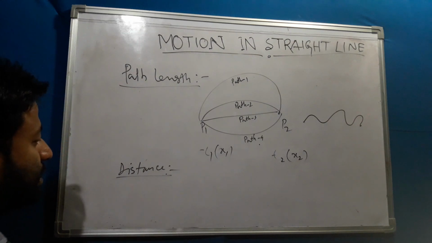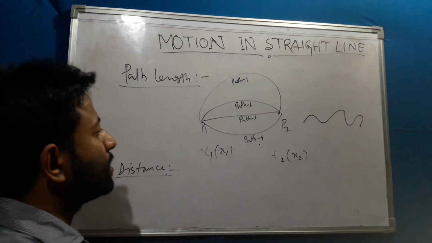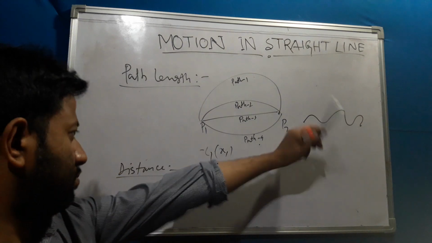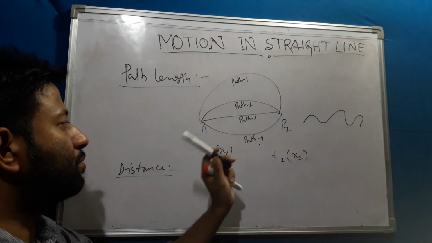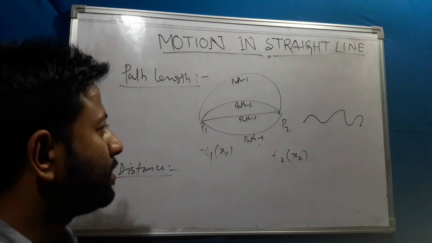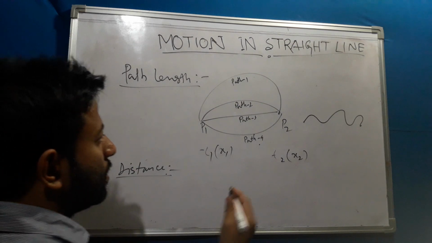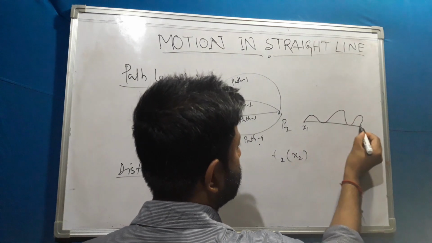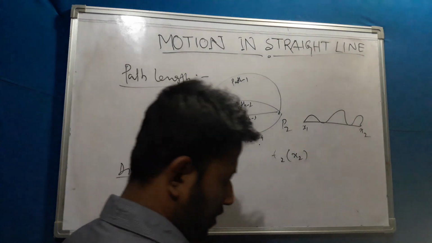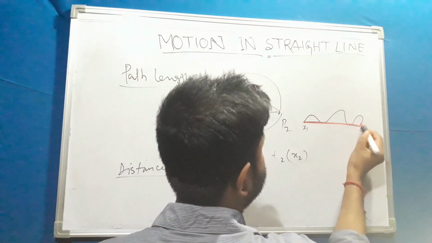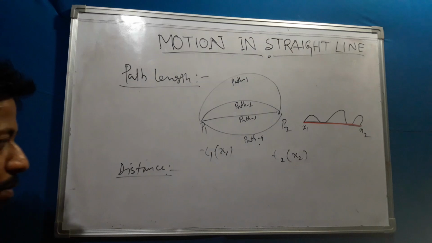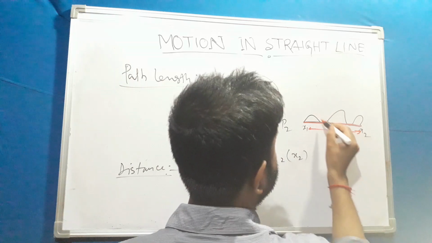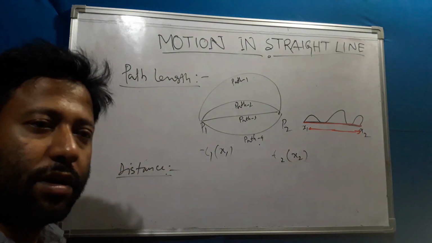So what is distance? Distance means whenever one object is changing its position with respect to time, then I am connecting its final position and initial position with a particular straight line, then this will be a distance. Suppose this object is moving, this is the initial position, this is the final position. So now whatever the distance, I will join this one, so I'm giving this one as a red mark. I'm joining this one, it's a straight line, then the distance from x1 to x2, this interval, this will be the distance, whereas the path will be the way which it has been followed.